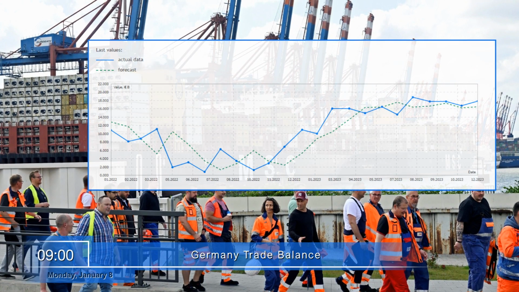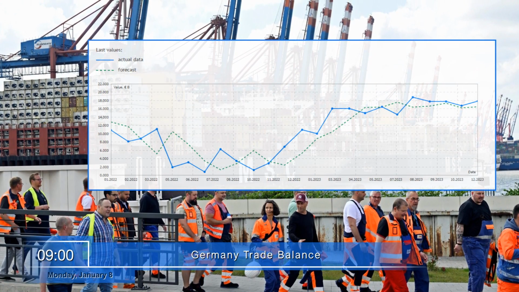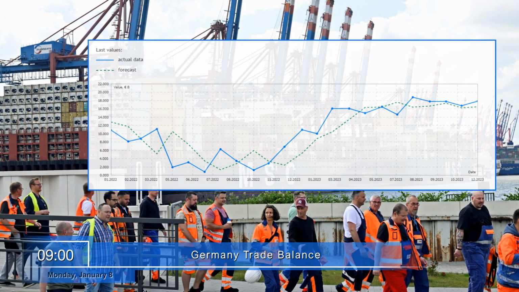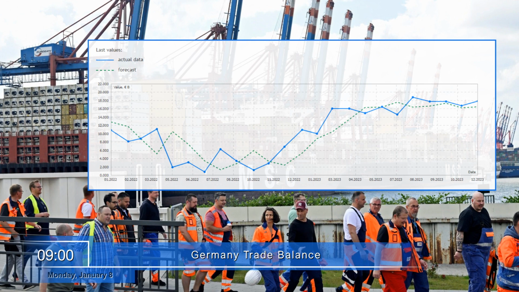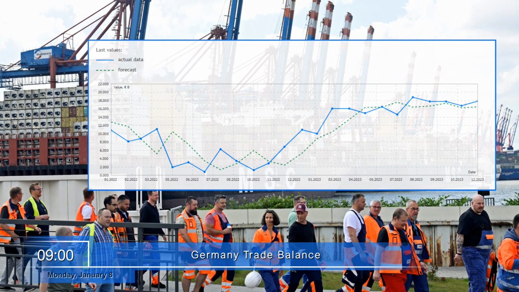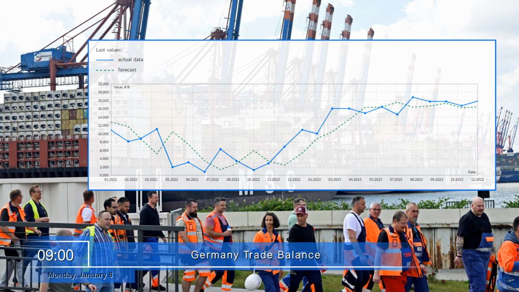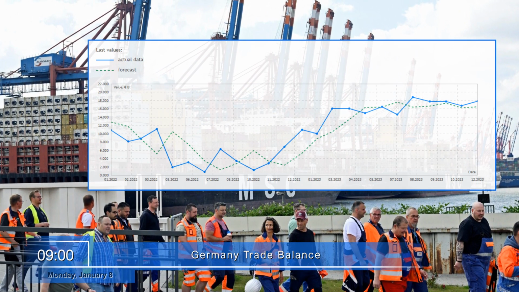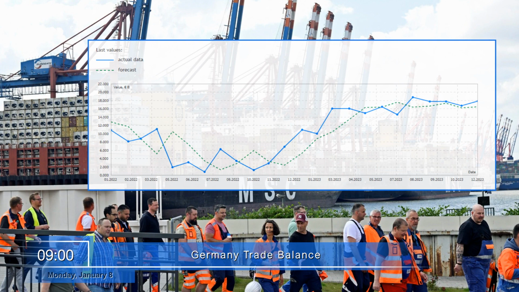Monday, January 8. On this day, Germany will be the first to present its key statistics. At 9 a.m., the country will report on the trade balance. The latter is a combination of the balance of services, factor income, and current transfers reflected in the current account, which, in turn, is part of the balance of payments. Its impact on the euro exchange rate is rather limited.